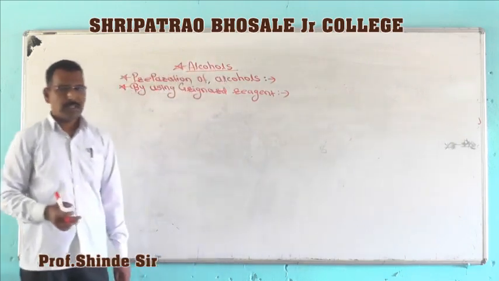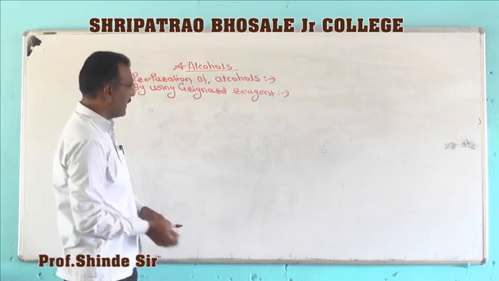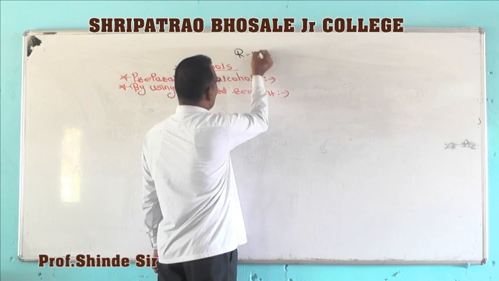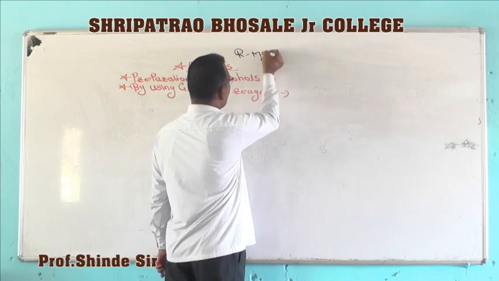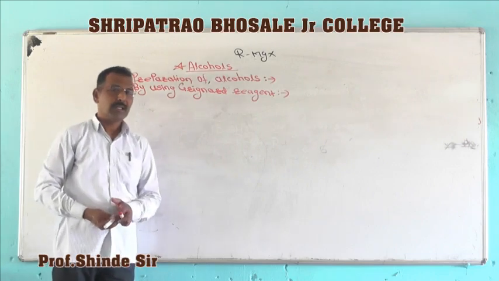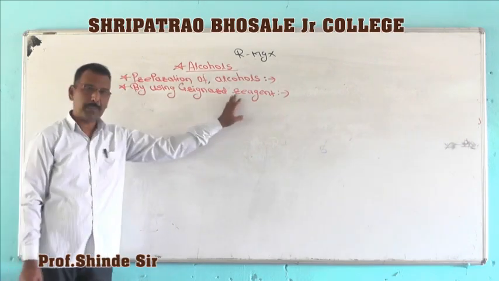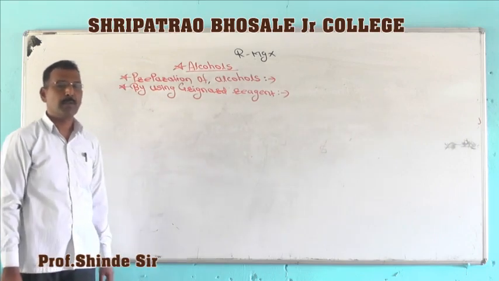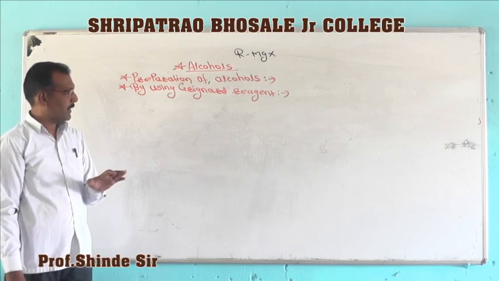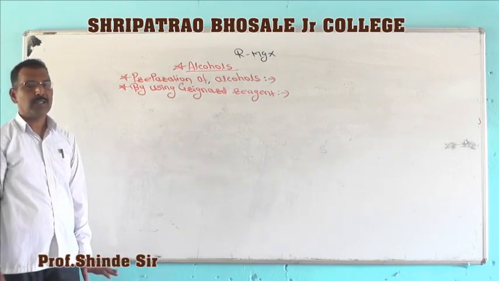Already we have studied what is Grignard reagent, that is alkyl magnesium halide, R-Mg-X. We have also seen its preparation. Now here we are going to discuss how alcohols are obtained by using this Grignard reagent.